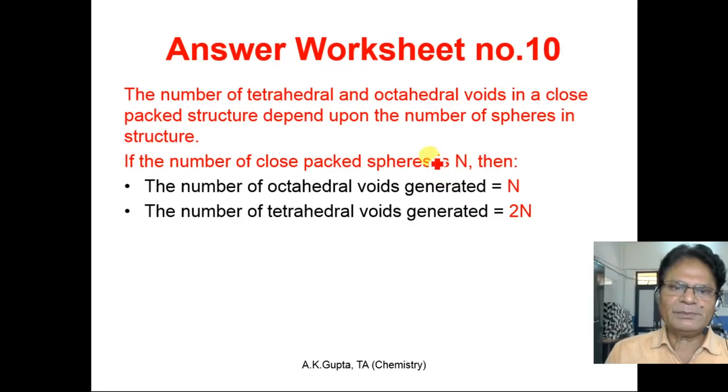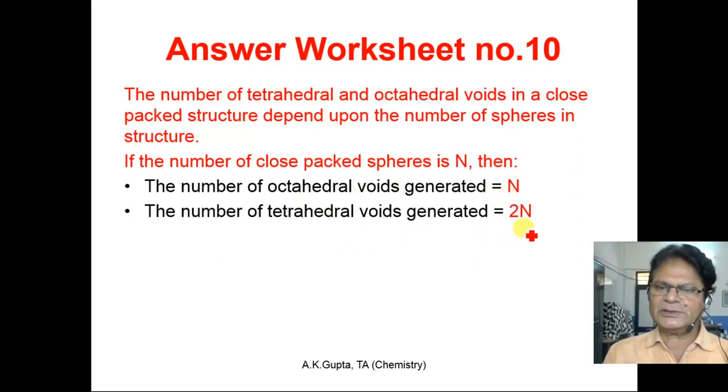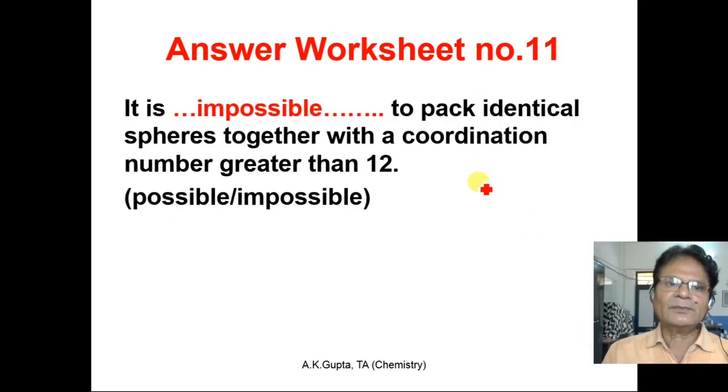Answer to worksheet number 10. If the number of close packed spheres is n, then the number of octahedral voids generated is equal to n, and the number of tetrahedral voids generated is equal to 2n. It is impossible to pack identical spheres together with a coordination number greater than 12.